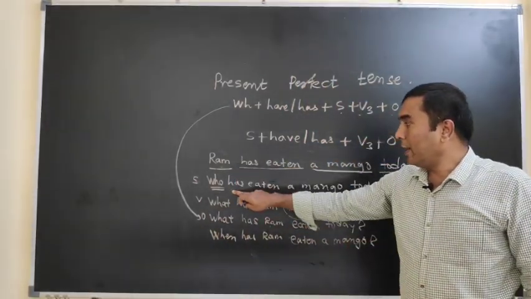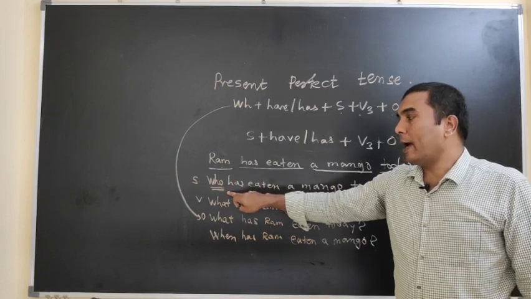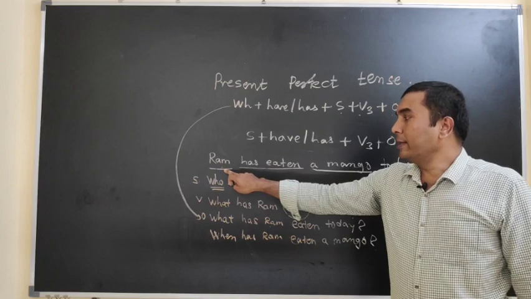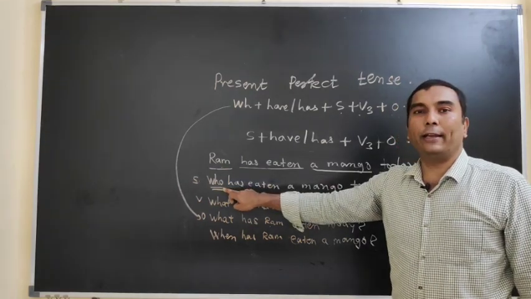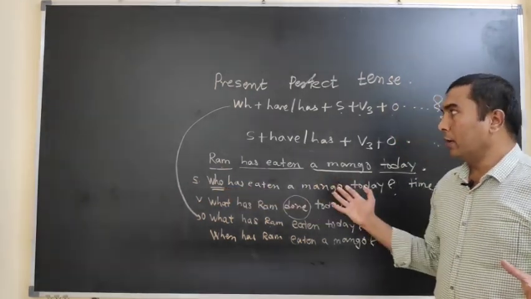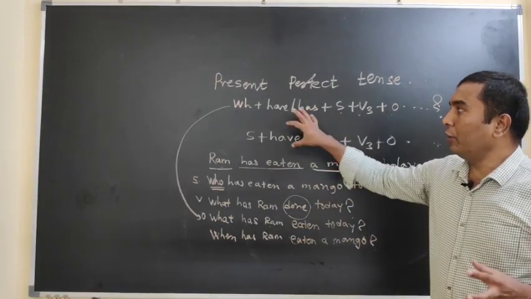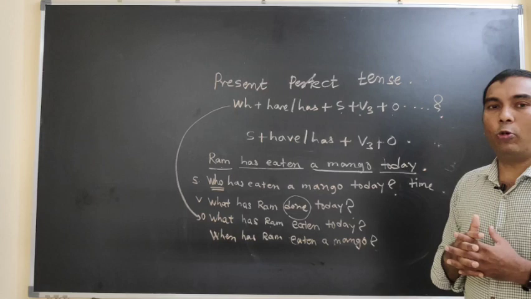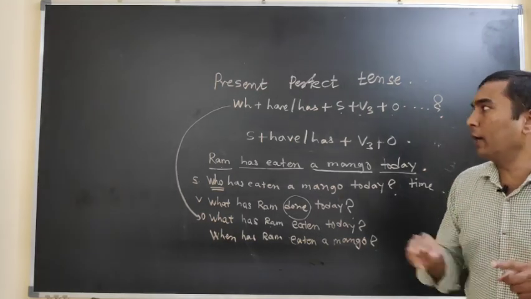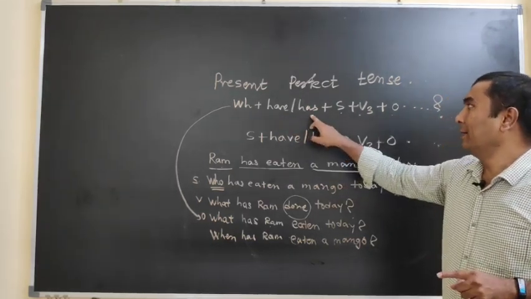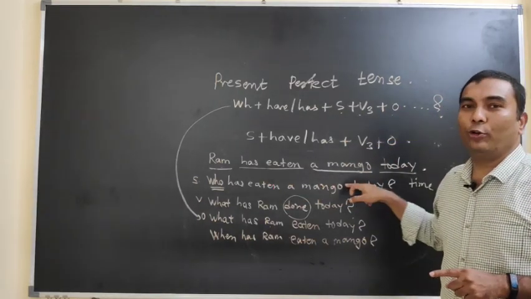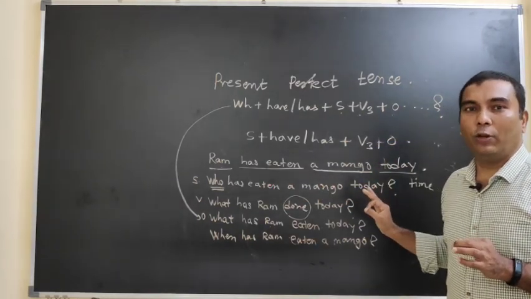Here, first question has been asked to the subject. I have told you, if you will ask the question to the subject, then instead of the subject, you have to directly use who. Remember that if you will make the sentence according to the formula of a present perfect tense WH question formation, there is no problem in that. Who has eaten a mango? Automatically you will find out same question will come out.